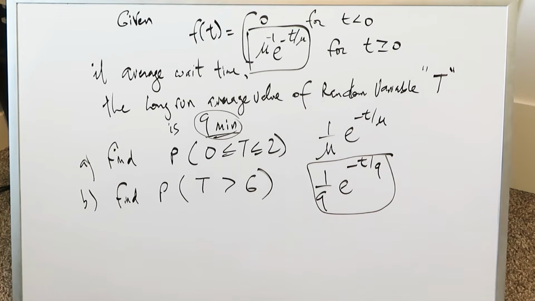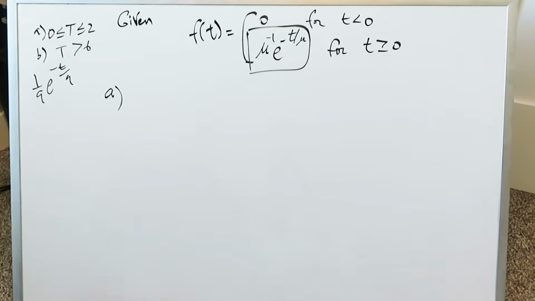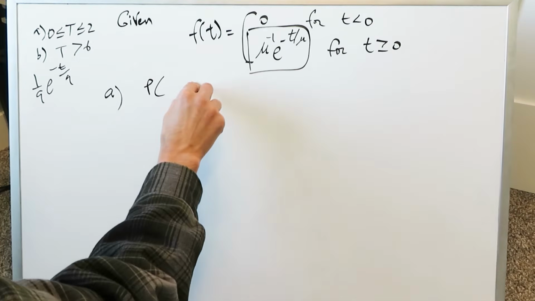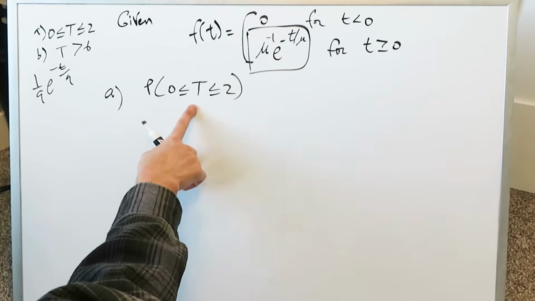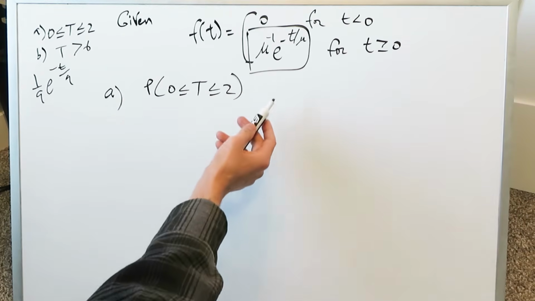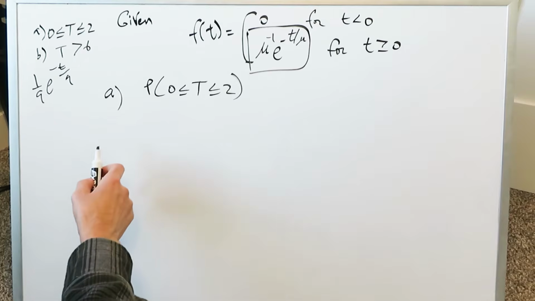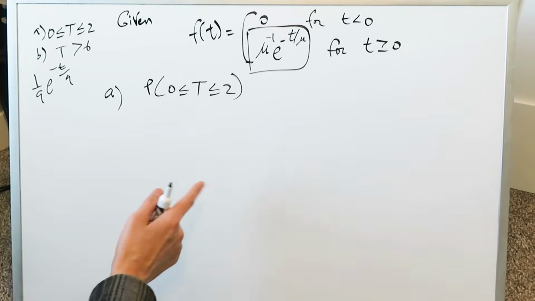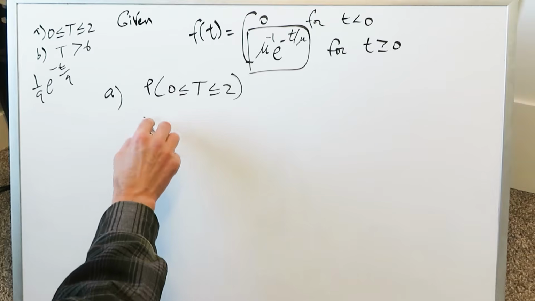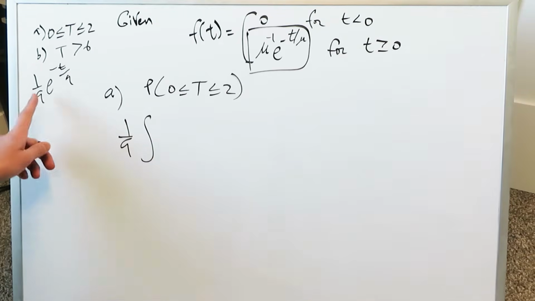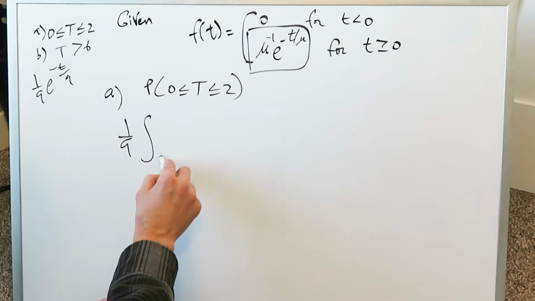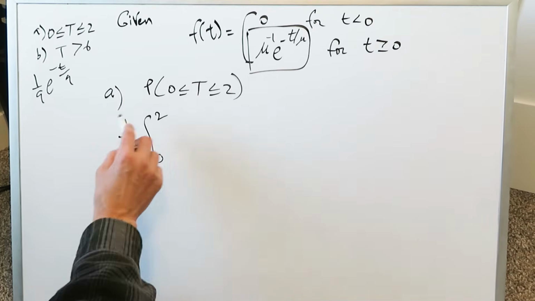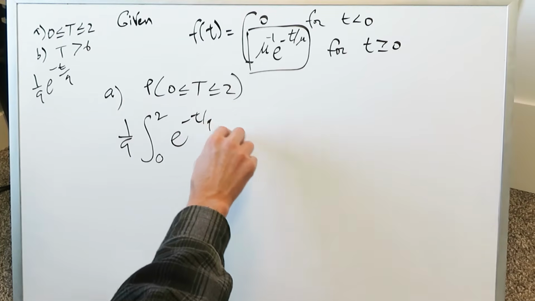I just need to create a little bit of space. Question number A. We're looking here at the probability t is less than 2, greater than 0. What's the probability that I phone and I'll wait less than 2 minutes? It doesn't have to be a realistic model. It doesn't have to be hypothetical. It could be nothing more than just a learning experience. We're looking at this integral right here. 1 over 9 is pushed outside. How do you write this in integral form? In limit form, it's 0 to 2. And then you have e to the power of minus t over 9 dt.